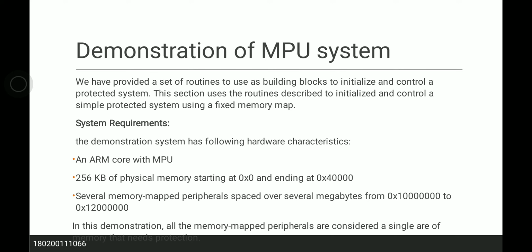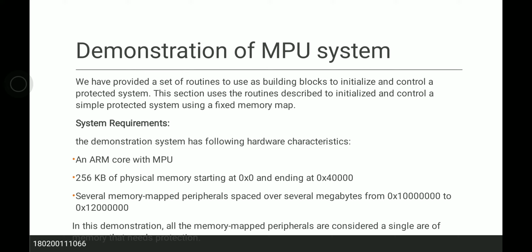Demonstration of the MPU system. We have provided a set of routines to use as building blocks to initialize and control a protected system. This section uses the routines described to initialize and control a simple protected system using a fixed memory map. System requirements. The demonstration system has the following hardware characteristics. First, an MPU core, the ARM core with MPU. Second, 256 KB of physical memory starting at 0x0 and ending at 0x4000.